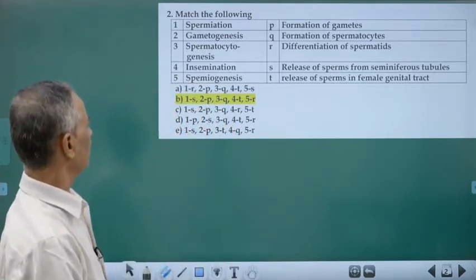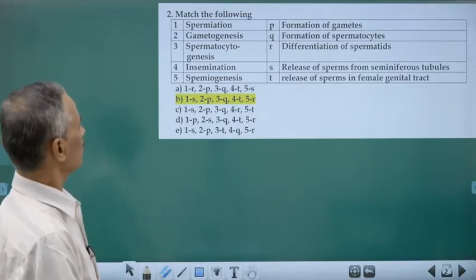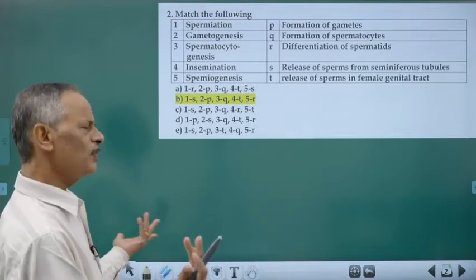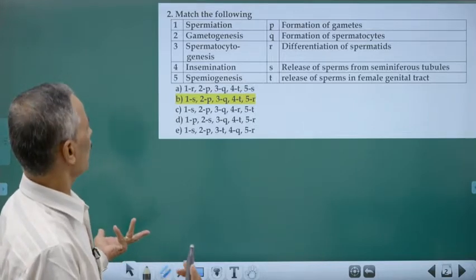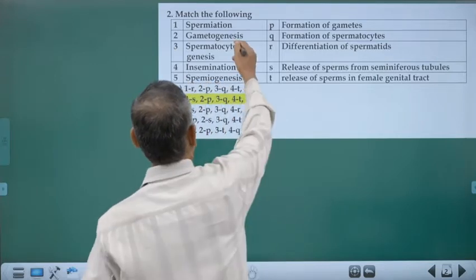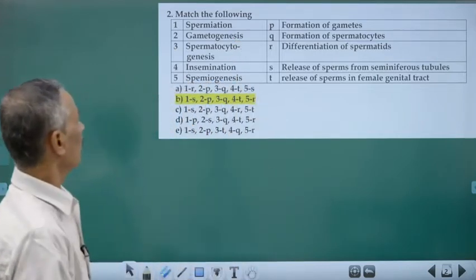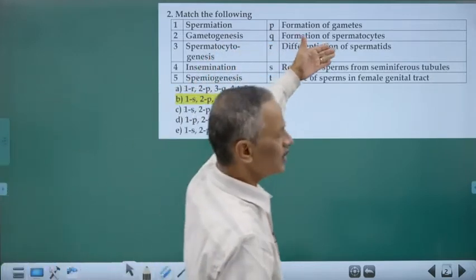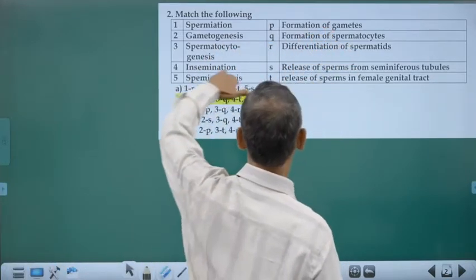So you eliminate the other options, 1 and D. Now we came to only 3. Gametogenesis. What is gametogenesis? Simply formation of gametes. No problem. Spermatocytogenesis simply means the formation of spermatocytes. Genesis means synthesis.